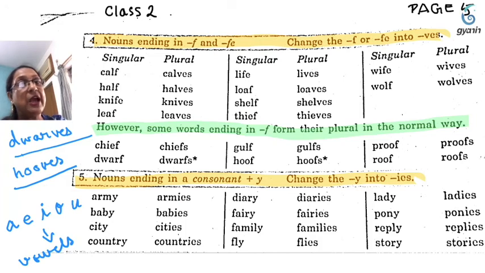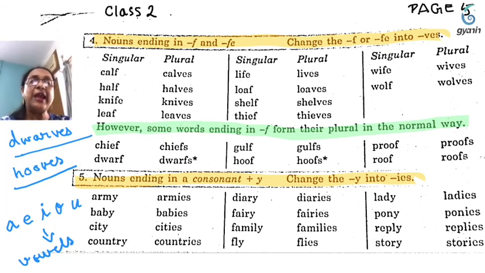So army becomes armies, baby becomes babies, city, cities, country, countries, diary, diaries, fairy, fairies, family, families, fly, flies, lady, ladies, pony, ponies, reply, replies, story, stories.